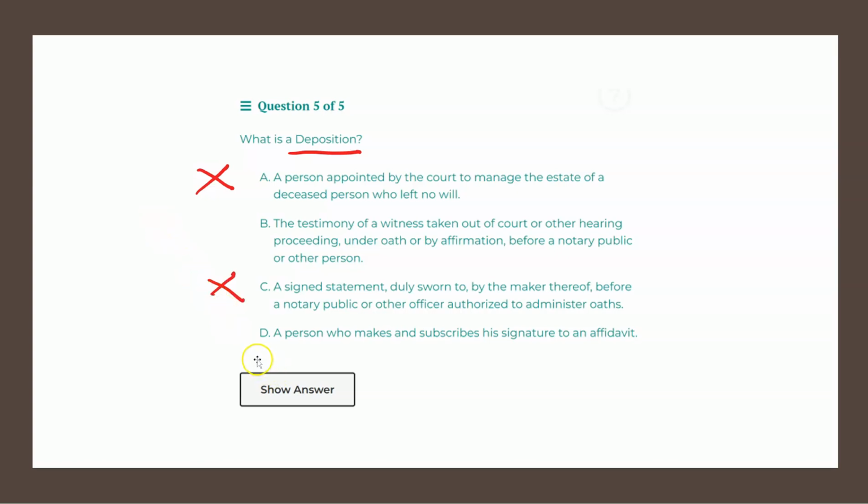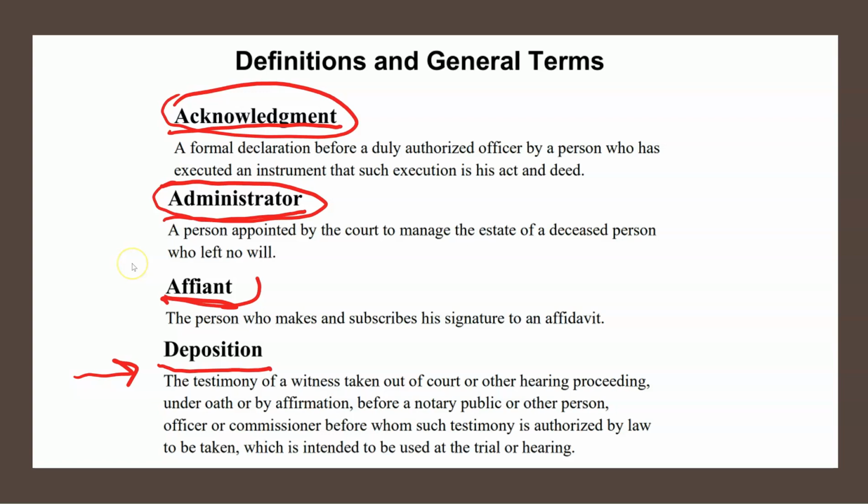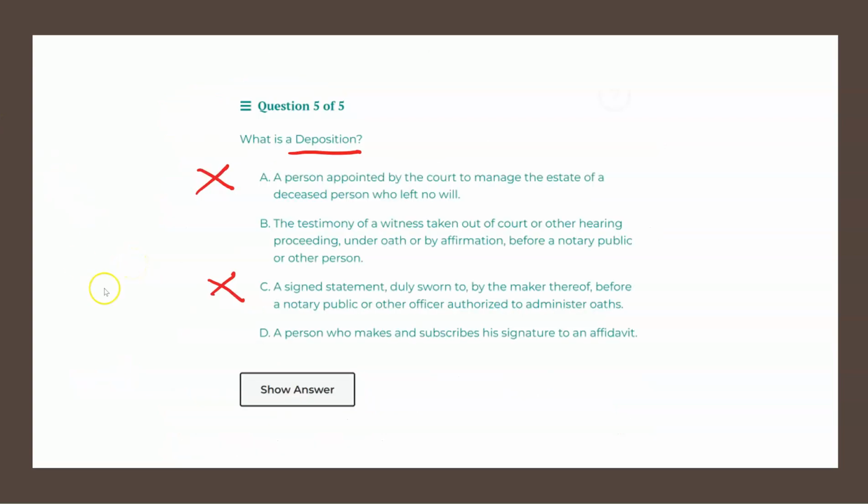And finally, choice D states a person who makes and subscribes his signature to an affidavit. This actually is the definition for affiant and not deposition, and therefore choice D as well is not our solution, which leaves choice B, the testimony of a witness taken out of court or other hearing proceeding under oath or by affirmation before a notary public or other person, as the definition of deposition and the correct solution.